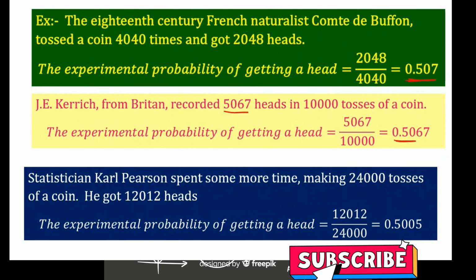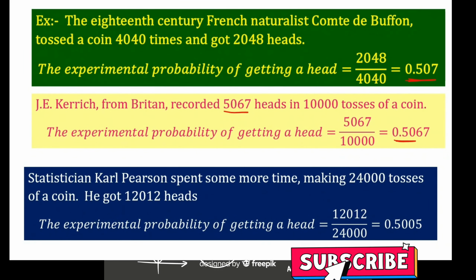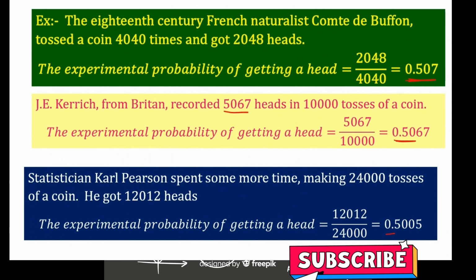Observe here the results: the first is approximately 0.5, the second one is also about 0.5, and the third one is 0.5005. These are all nearby to 0.5.